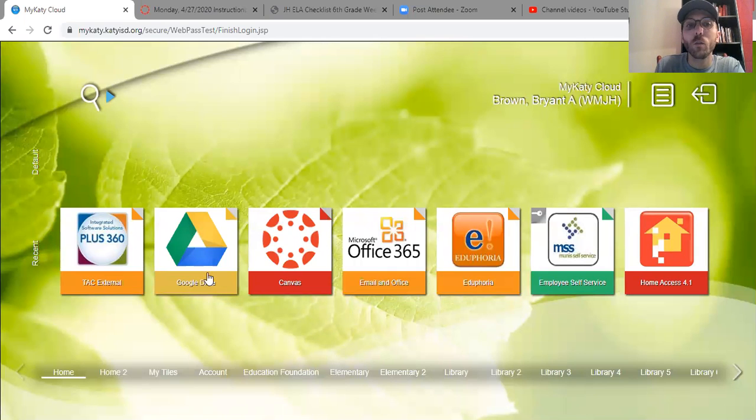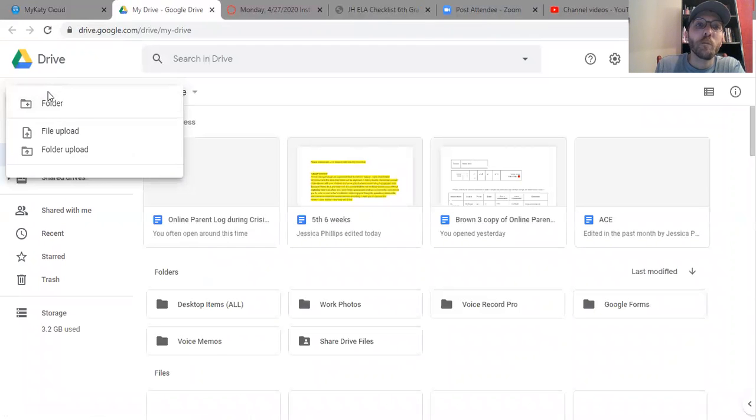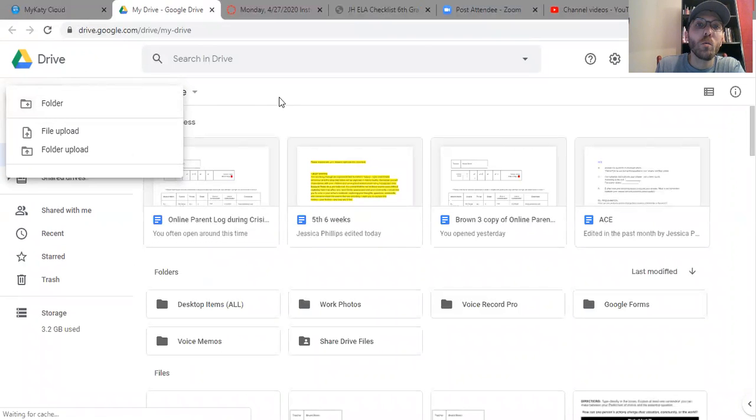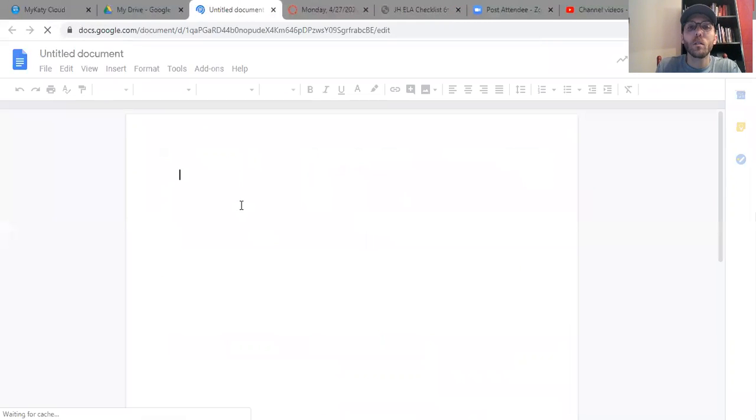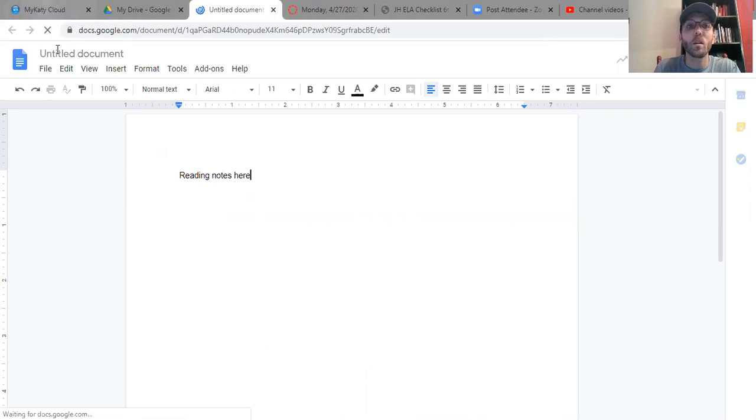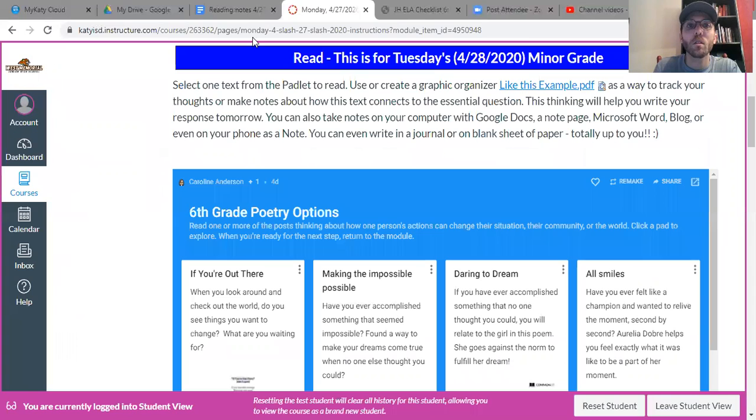As a reminder, if you want to do Google Docs, you can go to your Google Drive from your cloud, open it up. You can go new, wait for it to load, new, Google Docs, and reading notes here. And I can start typing my reading notes here. I can label this reading notes for Monday today, you know, 4/27/2020, right? So that's one way of doing it, just to throw that out there. And so, yeah, however you want to make your notes.